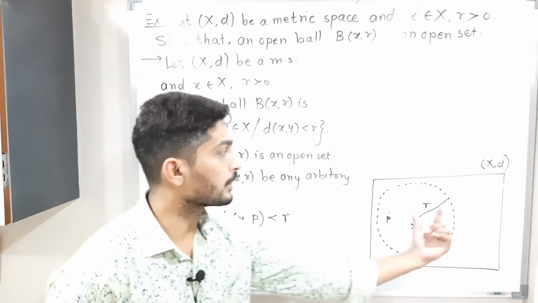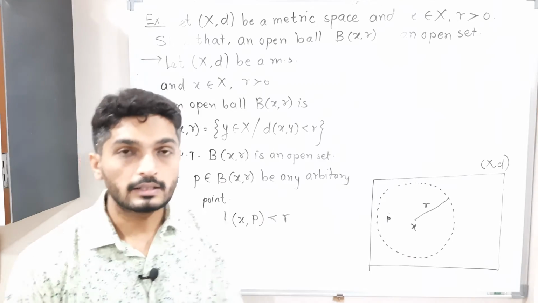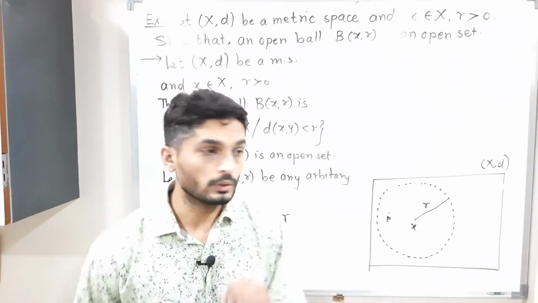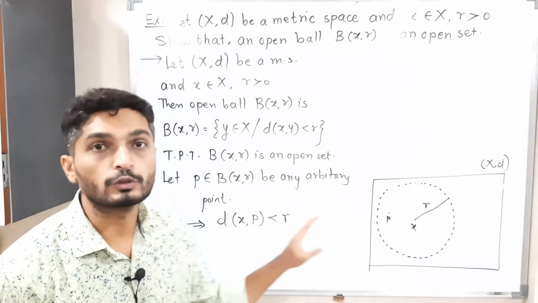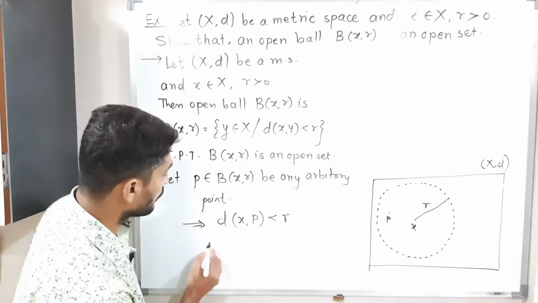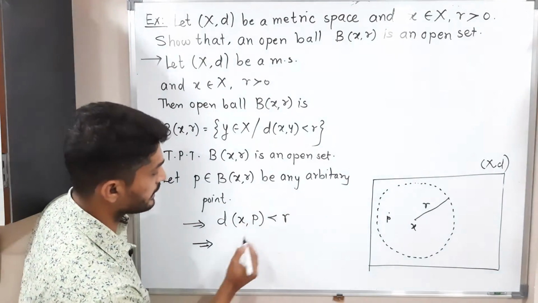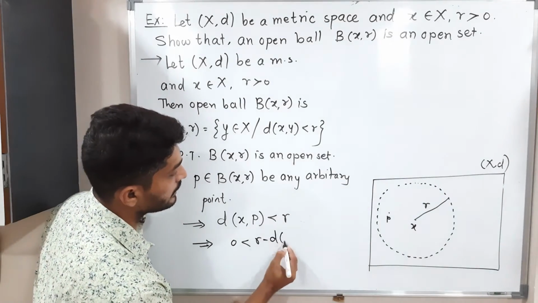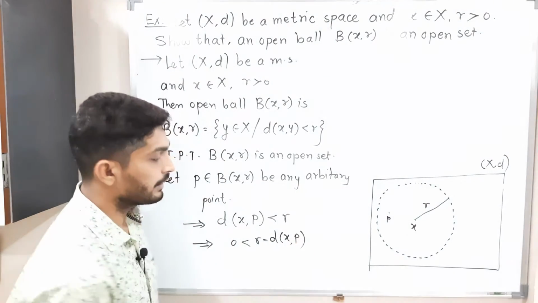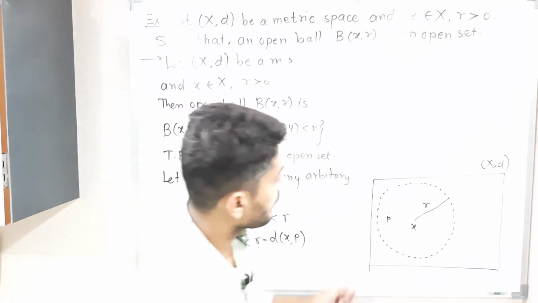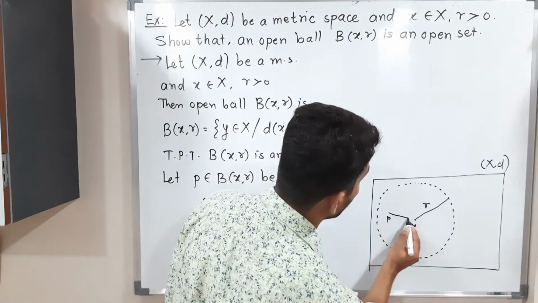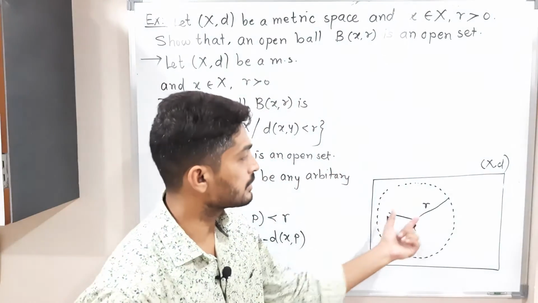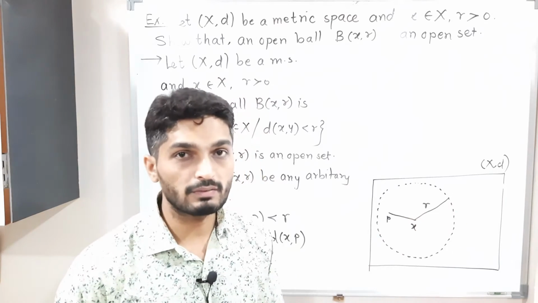The distance between these two points is less than its radius. A small thing I'm going to do: I'm going to shift d(x, P) to the other side. So we will have 0 less than r minus d(x, P). What we are doing is subtracting this distance from that distance.